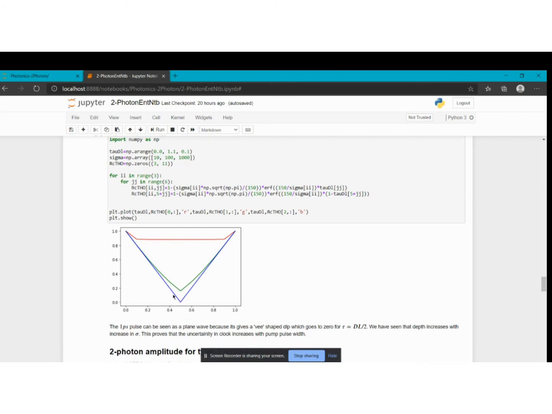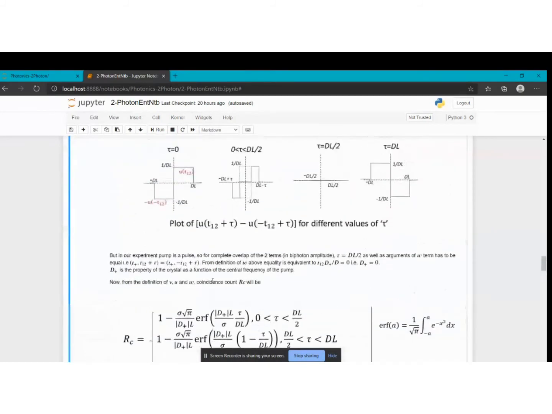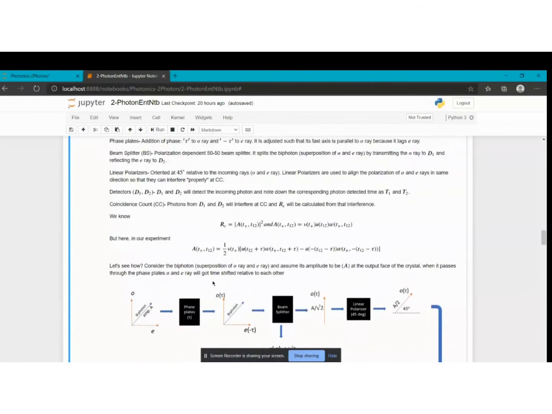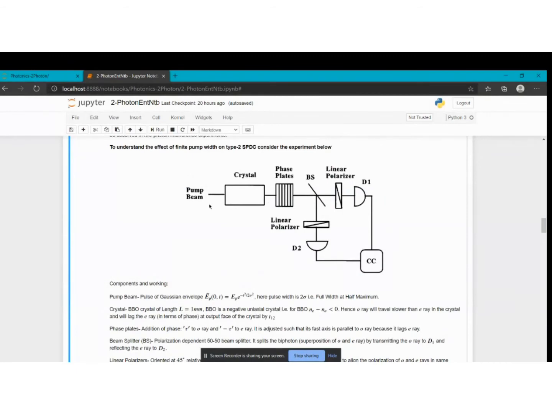Okay. And also one more thing, this 1 picosecond pulse can be seen as a plane wave, right? Because it is much more spread, so it mimics the plane wave basically. Now what does it tell us? Before that, let's understand a concept called a clock concept. I mean, this experiment, this setup will work as a clock.